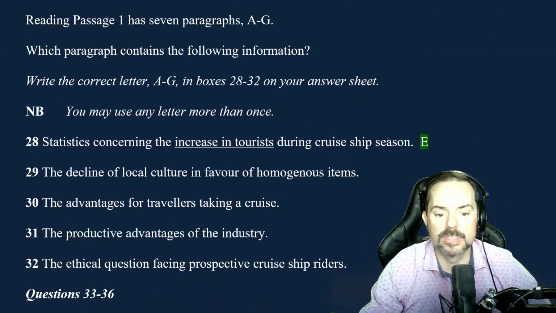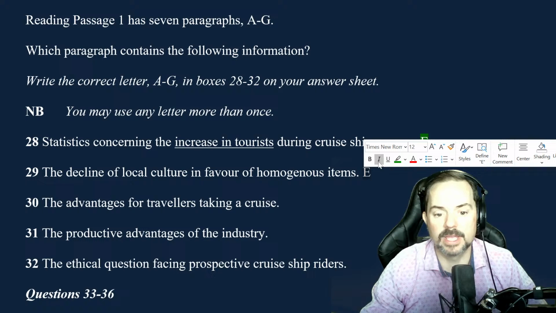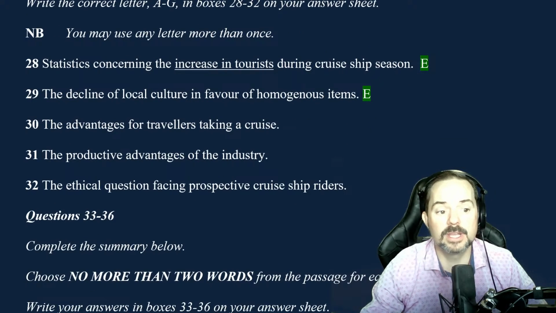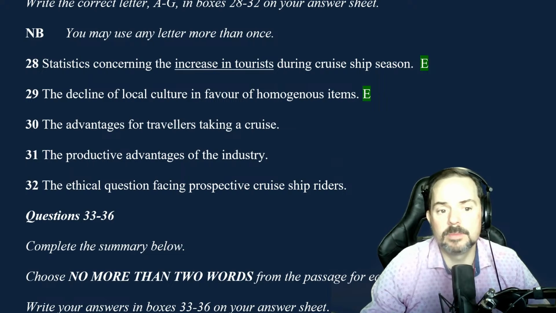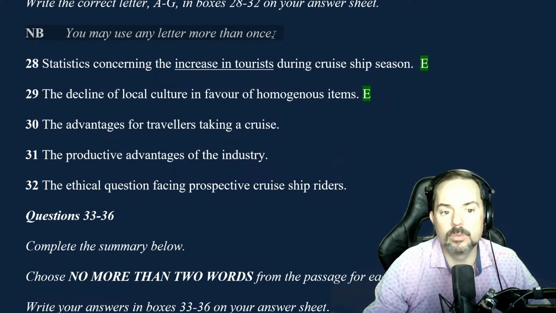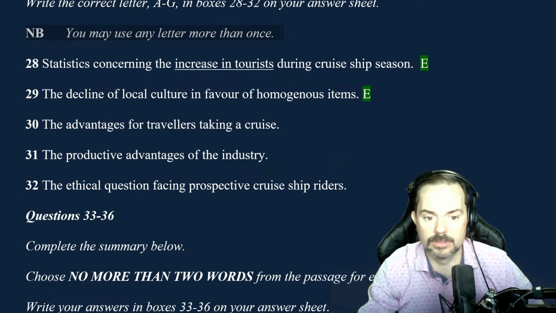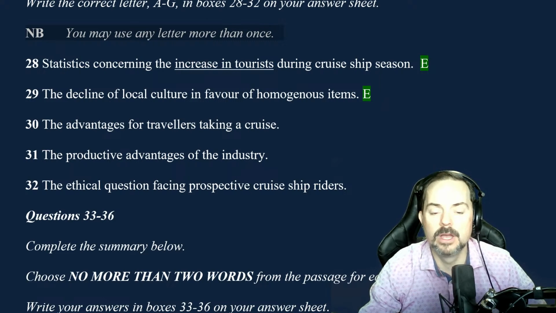So here you have an interesting situation where the answer to 28 is E and the answer to 29 is E. And some people are like, well, the IELTS is trying to trick me. And no, it's not. They tell you, by the way, you may use any letter more than once. When I did my IELTS exam in this kind of question, I had two answers that had the same paragraph.